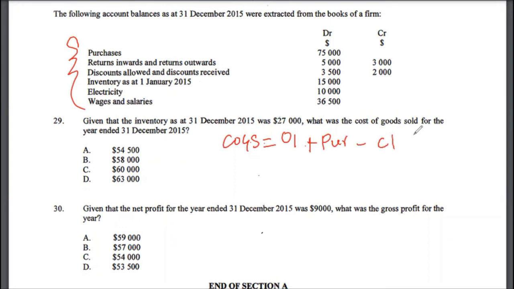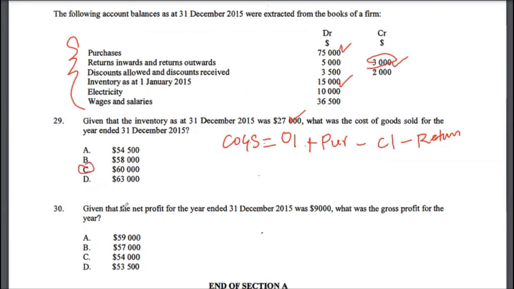And in this case, you will also need to reduce for the returns that have been made. So you have purchases, opening inventory, closing inventory, and minus the returns as well. And then you will get the number for cost of goods sold. The correct answer to multiple choice 29 should be option C. That should come to about $60,000.